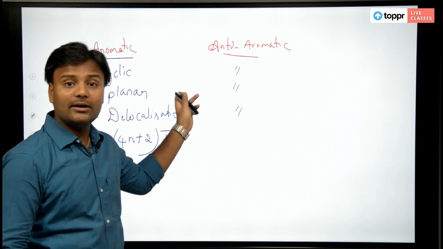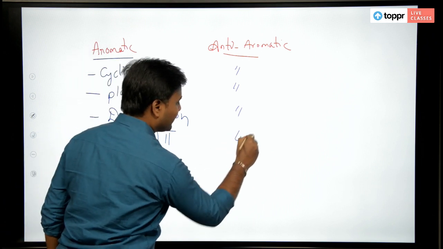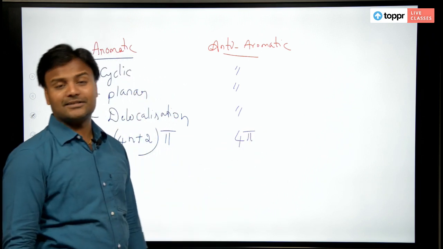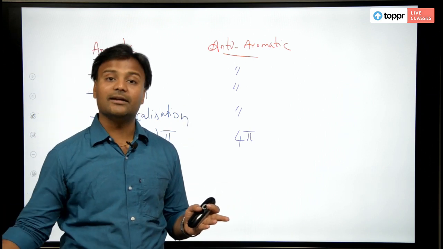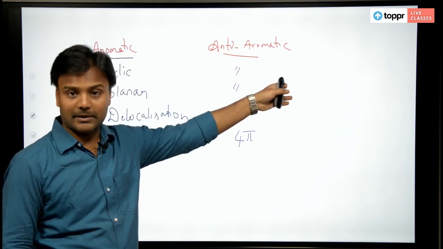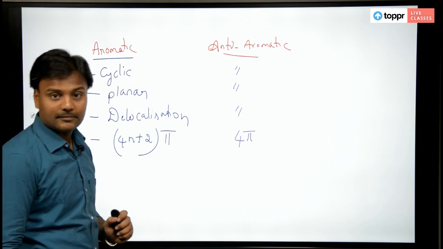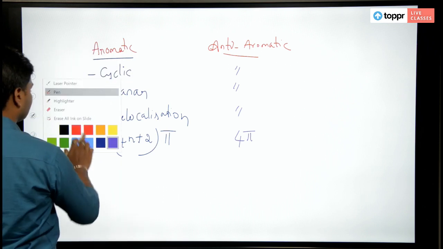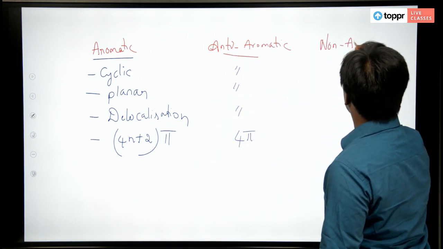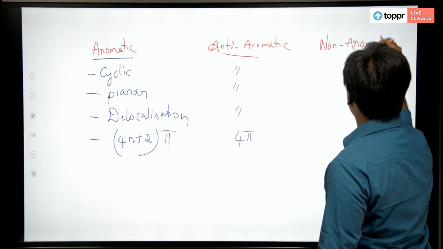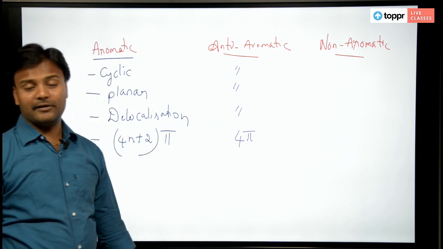That is why it is called anti-aromatic, which means it has a 4n pi electron system, the multiples, like 4 electrons, 8, 12, 16, 20. So this is anti-aromatic, whereas 4n plus 2 will be aromatic. The last one is non-aromatic, which means none of these will be fulfilled.